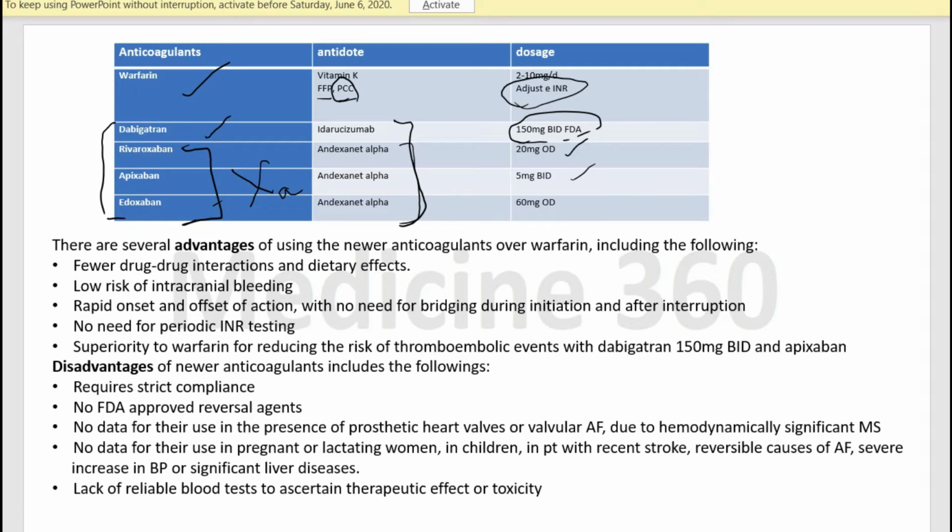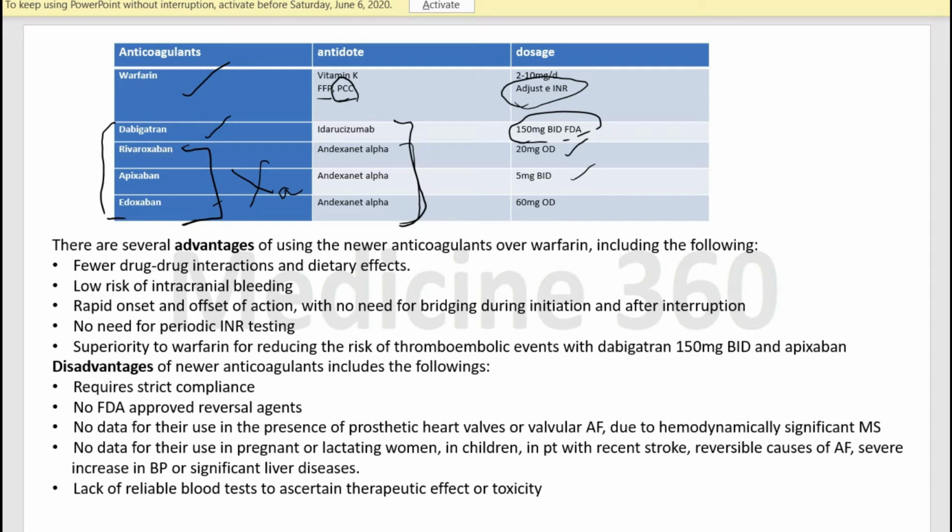Now, in case of warfarin, there are certain drugs which can affect its metabolism, like chronic alcohol use, phenytoin, phenobarbital, rifampin, griseofulvin, carbamazepine. These will induce the degradation of warfarin and decrease its blood level. And there are other drugs which can increase the level of warfarin by reducing its degradation.